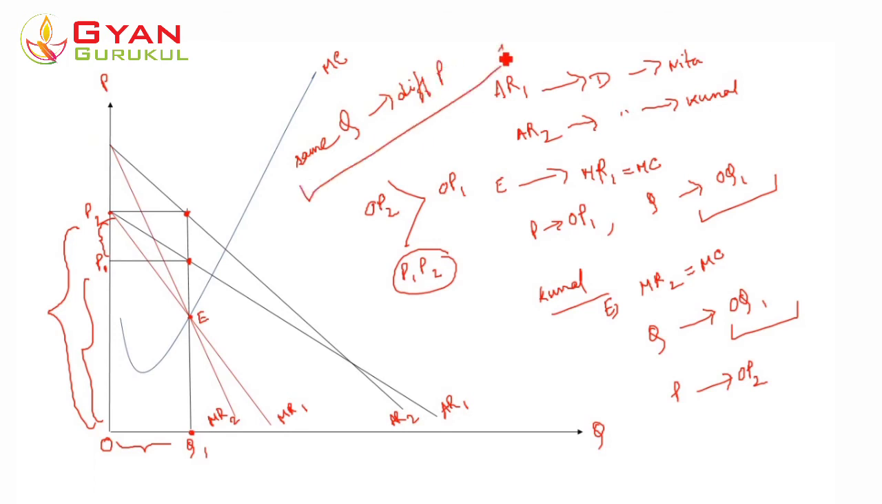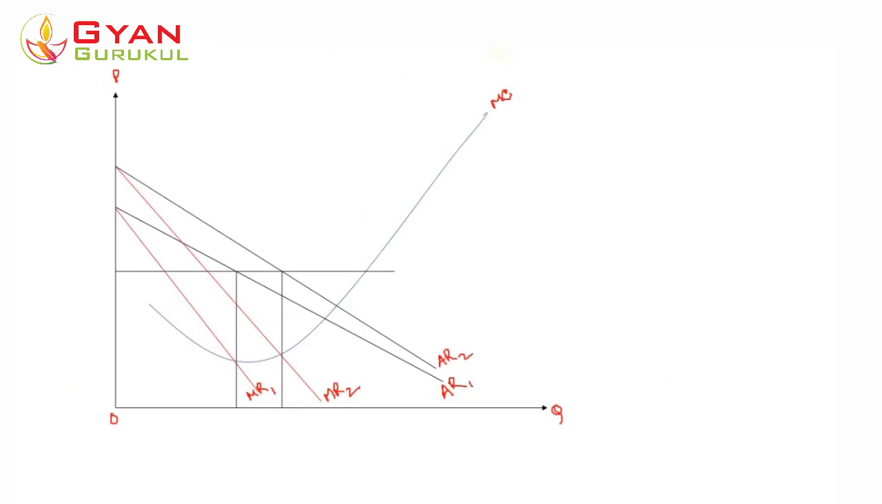Okay, this is a particular type of price discrimination. Now let's say here the second type, that is, the price would remain the same. Okay, same price but different quantity. Now this is the second case.